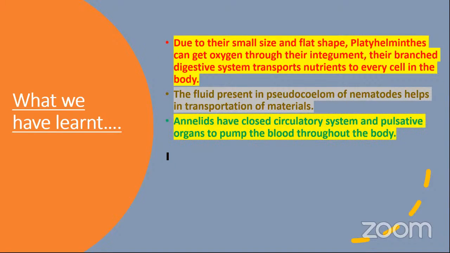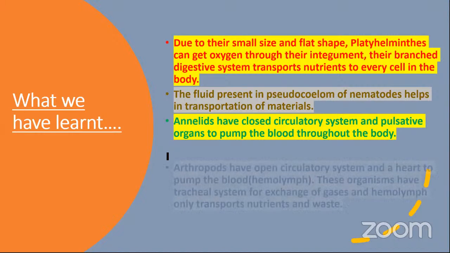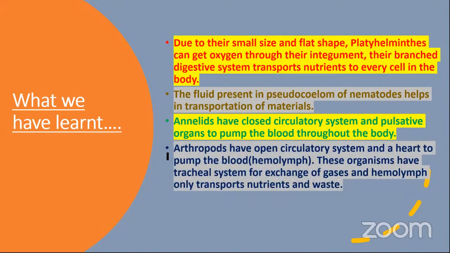Annelids have a closed circulatory system and a pulsatile organ to pump the blood throughout the body. These are the animals which got the pulsatile organ, the heart, for the first time. Arthropods have an open circulatory system and a heart to pump the blood. These organisms have a tracheal system for exchange of gases, and hemolymph only transports nutrients and waste.